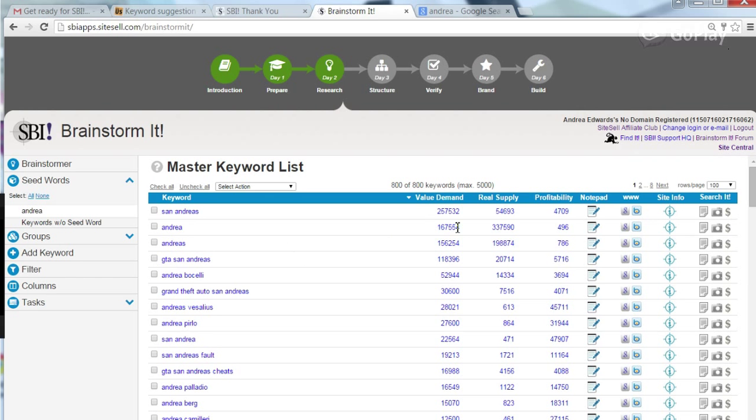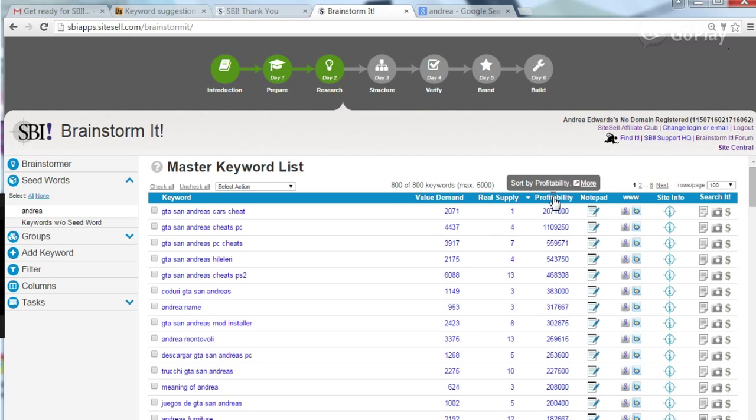Now that I have my main keyword, which I will take a while to win, but I will win, you'll see, eventually. It may take years. If you have years to invest, go ahead. But this is just my test site, and just to give you an idea of how long it will take and what is required. Now I want to go for profitability. Based on the numbers and what's out there now, which one would be the most profitable? These are all video games, I'm sure. Andrea name. That doesn't even make sense.